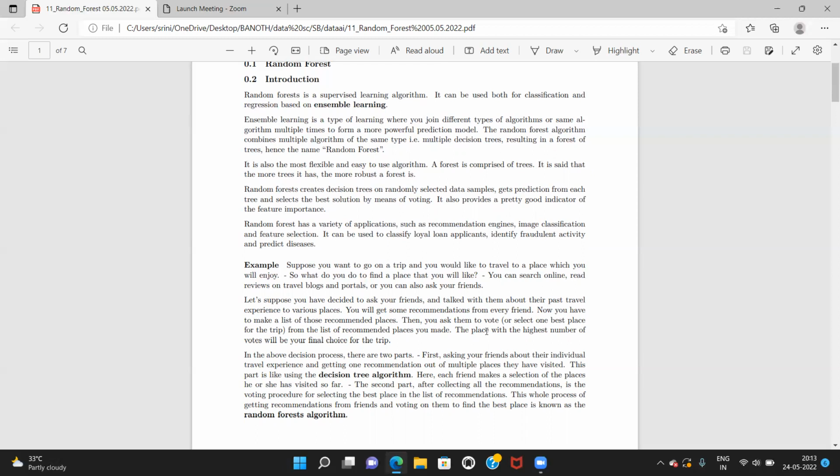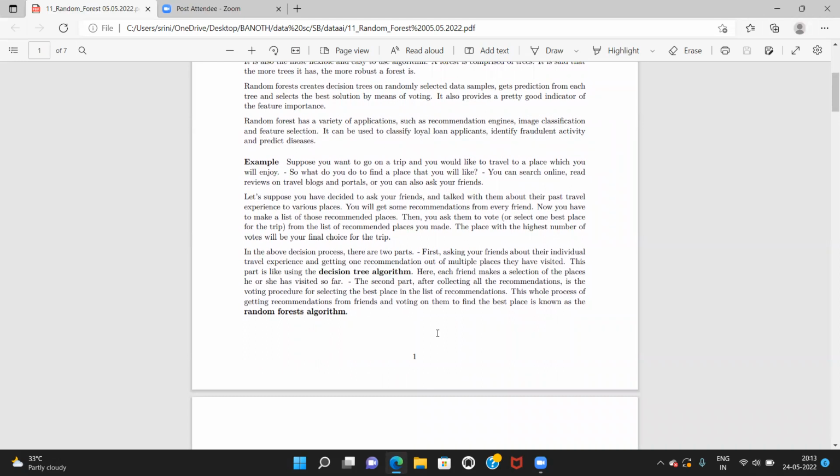Now you have to make a list of those recommended places. Then you ask them to vote, right? Or select one best place for the trip. From the list of recommended places you made, the place with the highest number of votes will be your final choice for the trip, right?